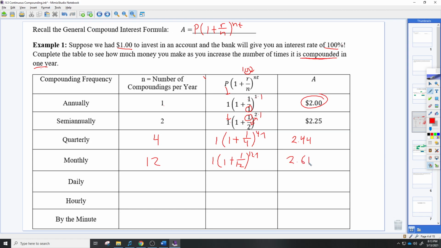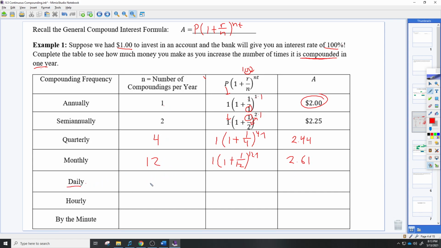2.61. Yeah. So again, we jumped up in some money here, but not even 20 cents this time. It's kind of getting less and less. So it seems like as we get less and less when we increase this number, we're going to eventually get to a very specific number. So we'll see. Daily, so now we're really going to jump up.